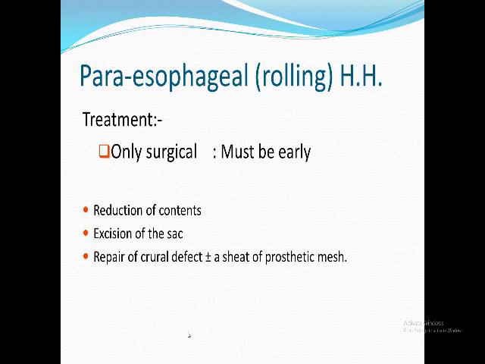What is the idea of this surgery? It's like any other type of hernia. I'm going to reduce the contents of the hernia, I mean reduce the stomach from the chest, then excise the sac, then do repair. I repair the defect in the diaphragm. I narrow the hiatus. I might put a mesh to strengthen this area.